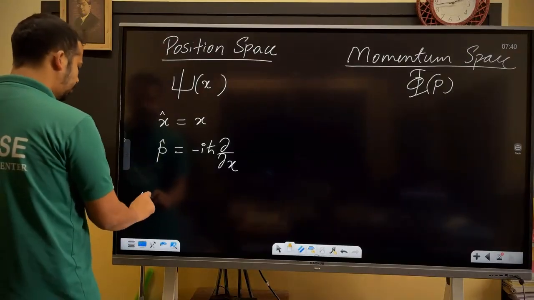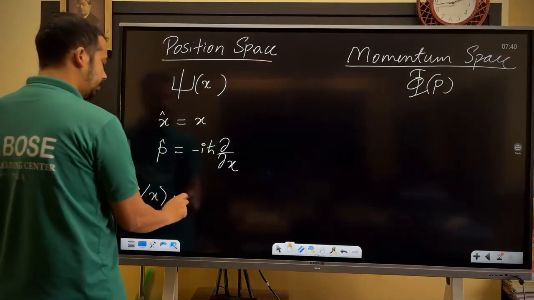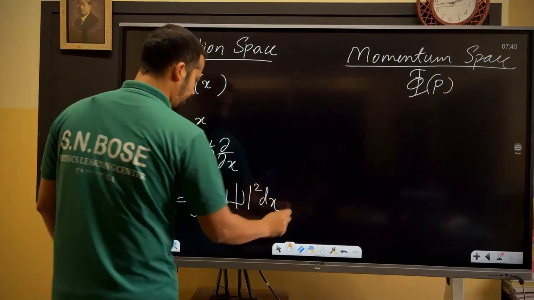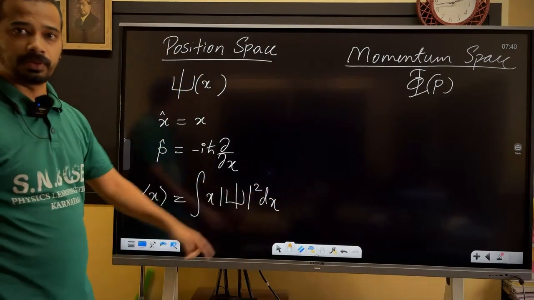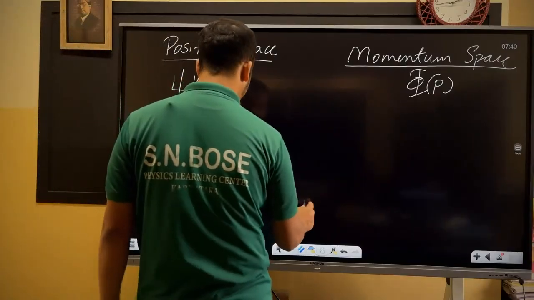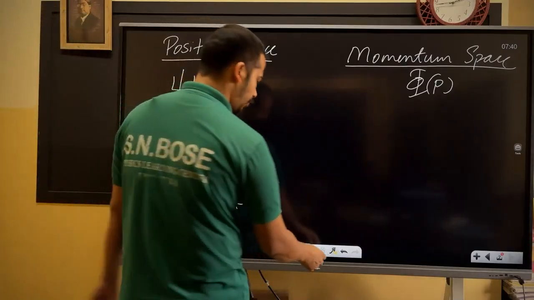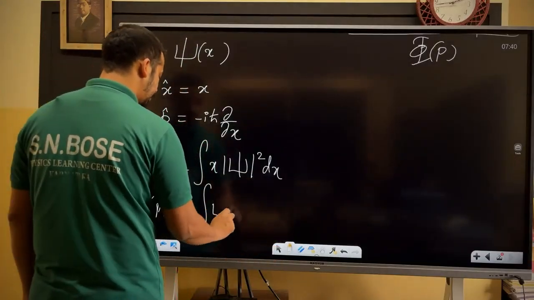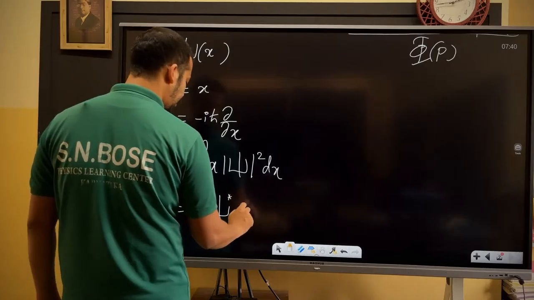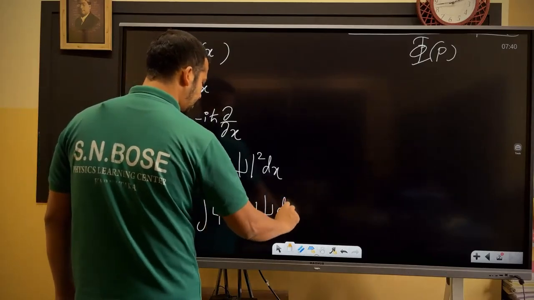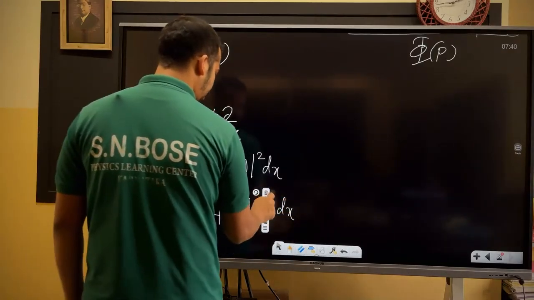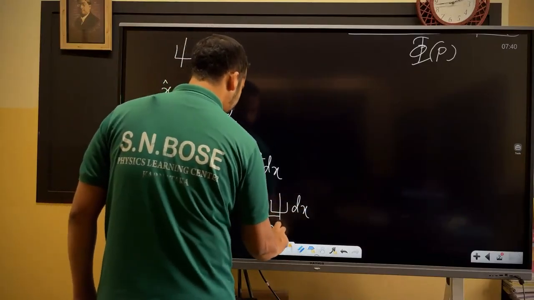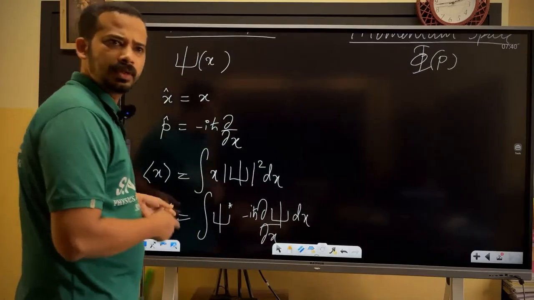Am I right? If you want to find expectation x here, there are two ways. One is x into mod psi square dx. Why? Because this mod psi square is the position probability. Or you can sandwich x cap between psi star and psi. But while finding expectation p, you have to sandwich it. There is no other option: psi star p cap psi dx, where p cap is minus i h bar del by del x. There is no other choice. I think I mentioned it in the problem. Check this out.